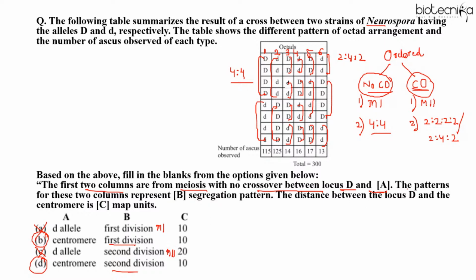Now this pattern that you have to determine for the first two columns is what? This B is for the first two columns. And then this C part you have to see to determine the distance. So what is the answer here? Okay, some are saying option 2, some are saying option 4.